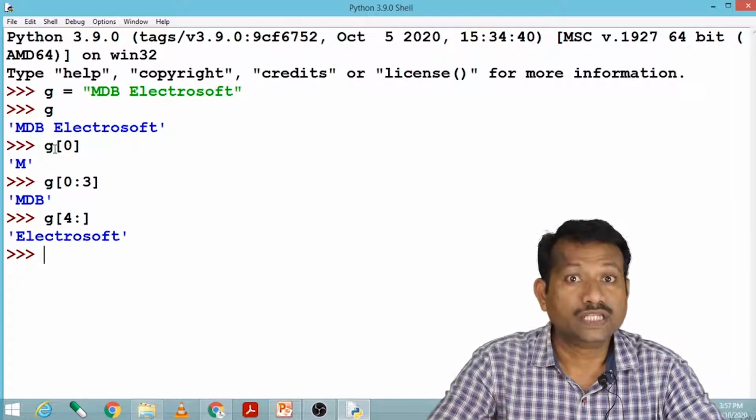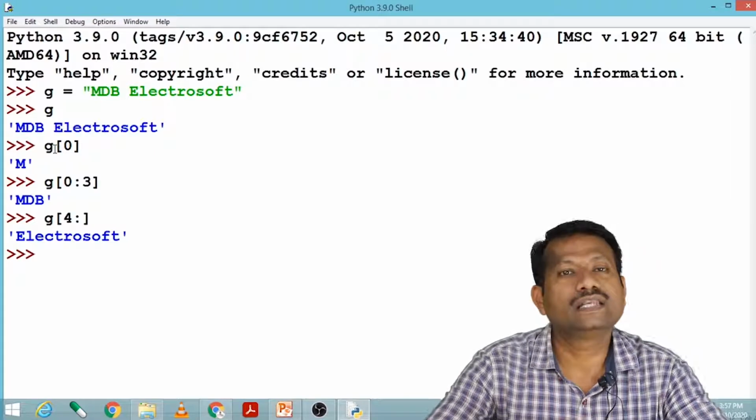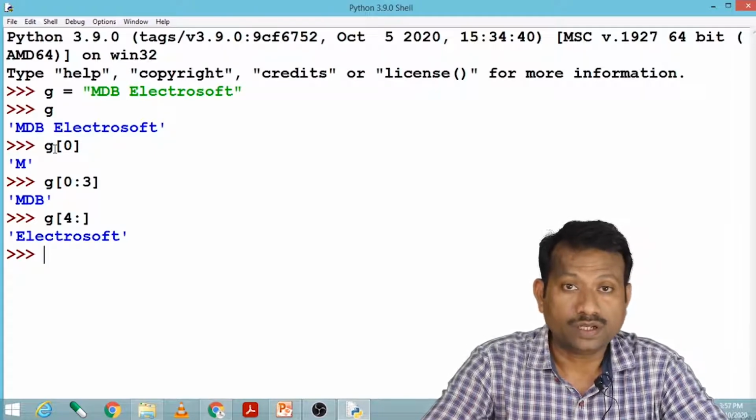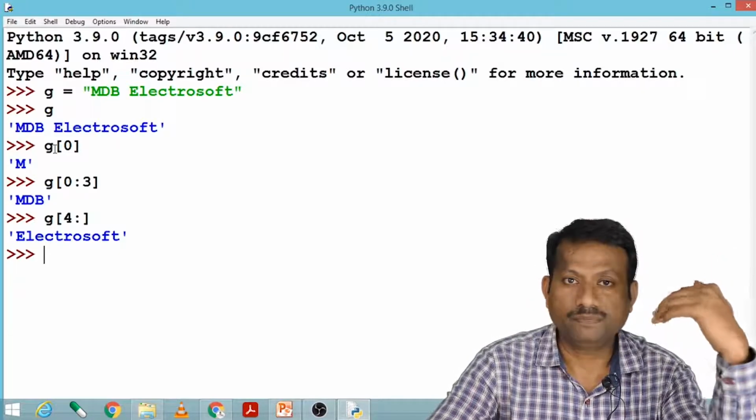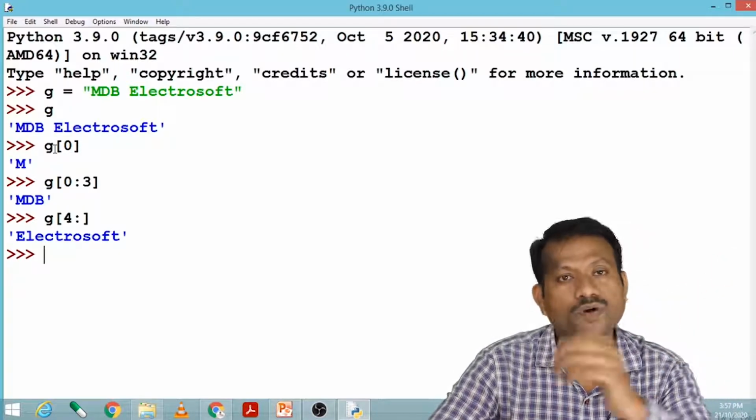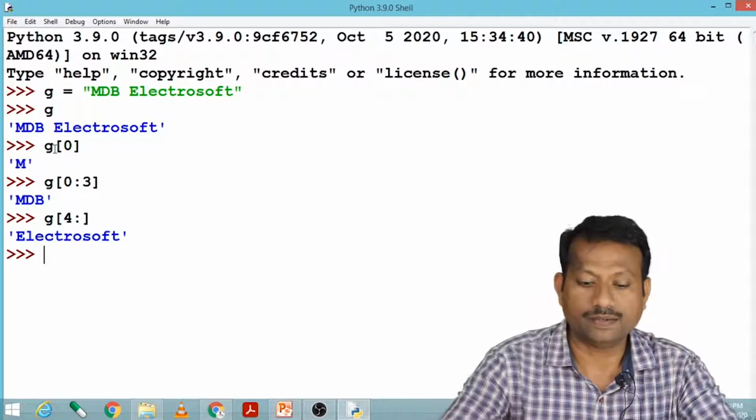Now the list kind of data. What is this list kind of data? In Python, list indicates a collection of data types. It may be of the same data type or of different data types. Let us see the example.